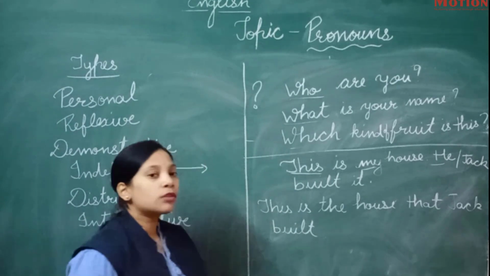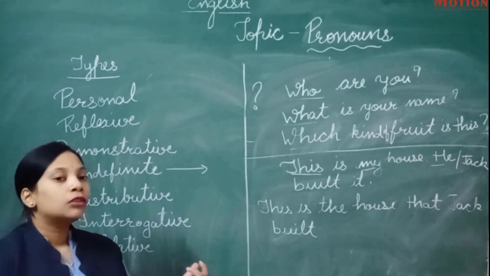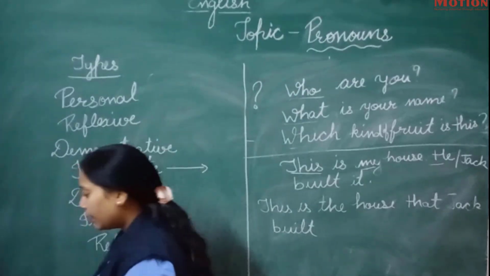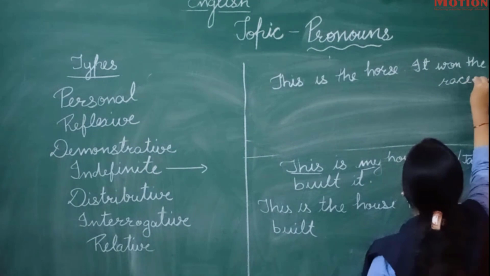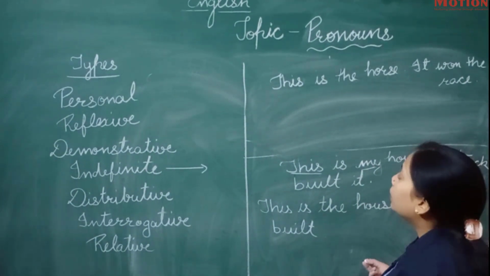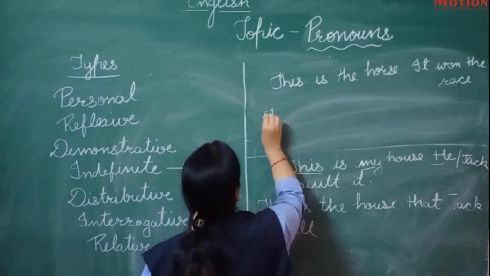So if we use any word that is a joining word in the sentence, those are known as relative pronouns. And if I have to change it into a relative pronoun, what will I do? I will use the joining word.